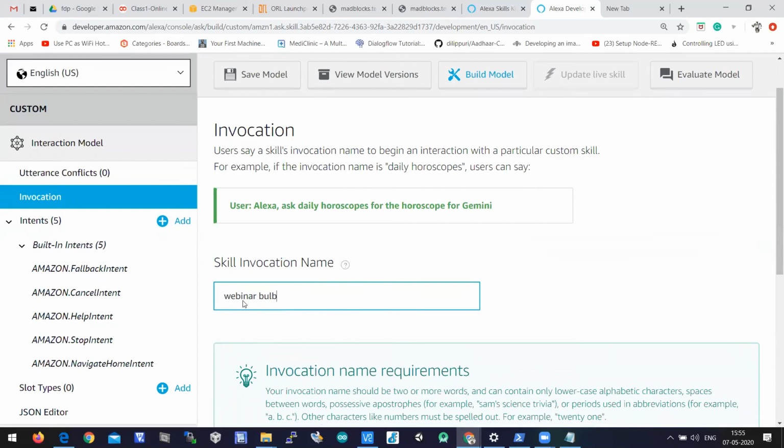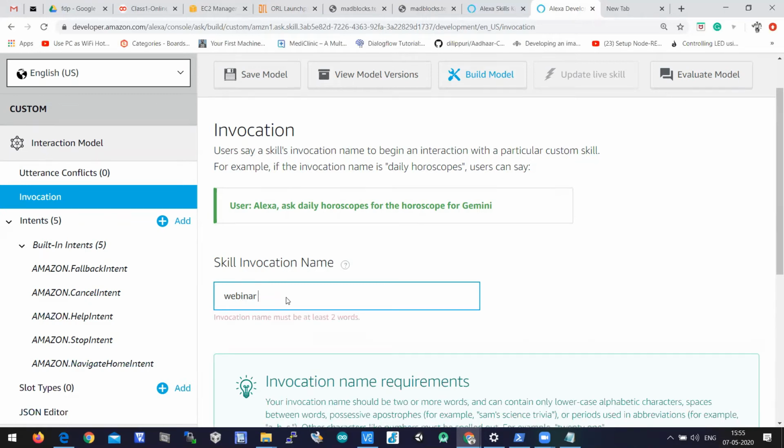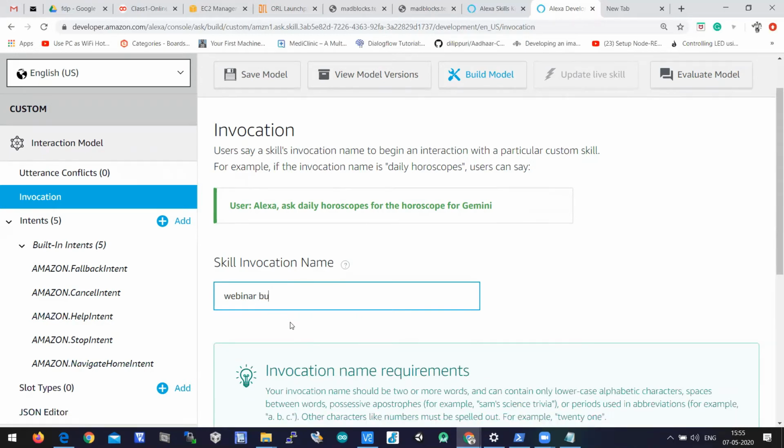What is it showing here? It is showing webinar space bulb. Your skill invocation name should have at least two different words. You cannot write one word, otherwise your skill invocation is invalid. It must be at least two words. So I wrote webinar space bulb. You can write any skill invocation name, but it should be at least two words.